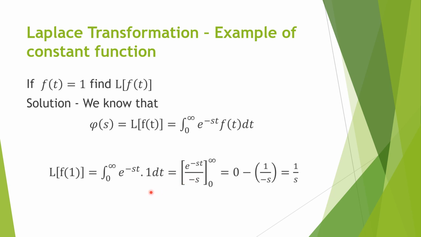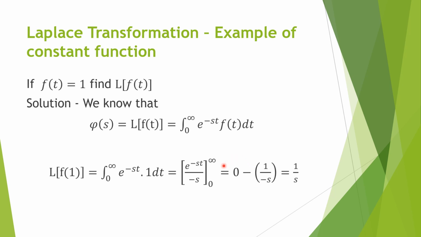This is a simple integration of e raised to power minus st dt. The integration of e raised to power minus st is e raised to power minus st divided by minus s. Why minus s? Because we are integrating with respect to t, so s is a constant, and we divide by the constant. Here it is minus s, so we divide by minus s, and our integration limit is 0 to infinity, upper limit minus lower limit.